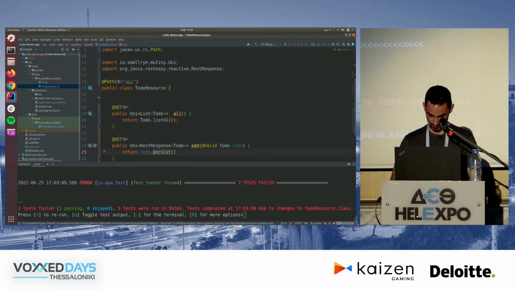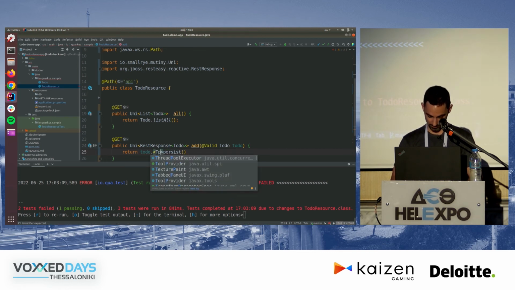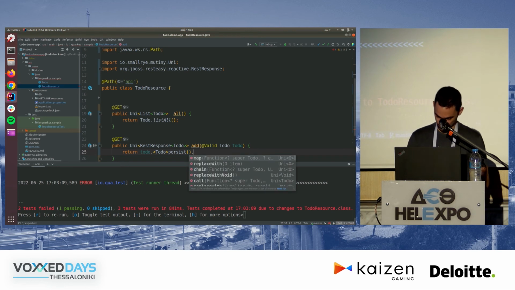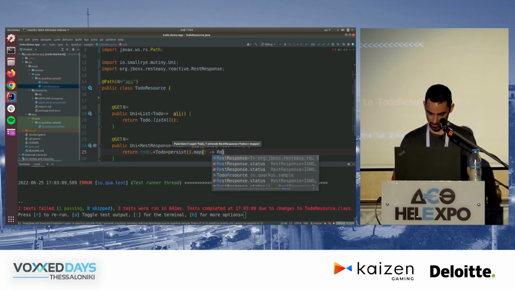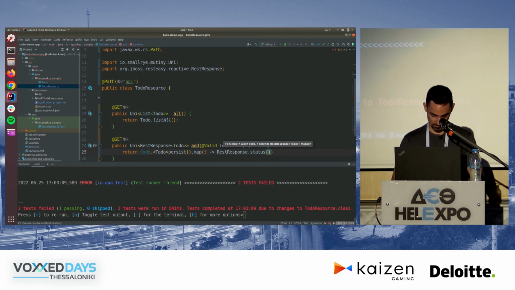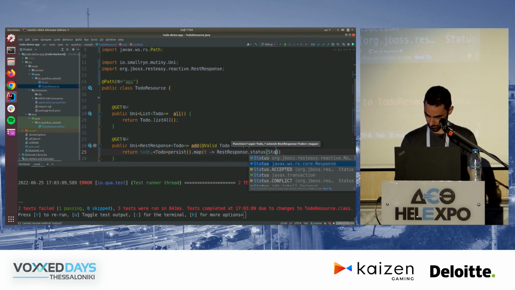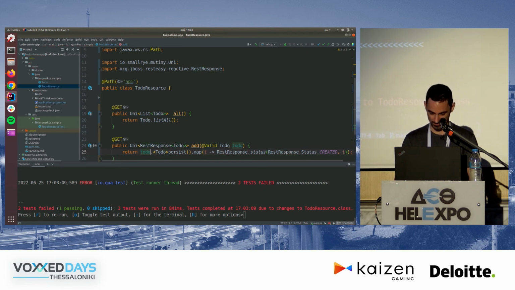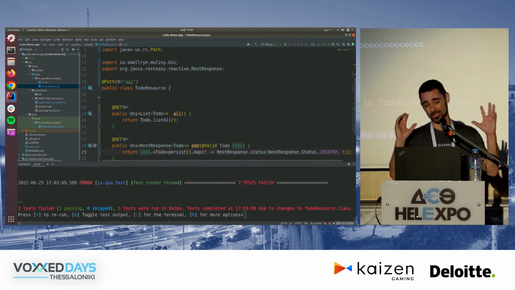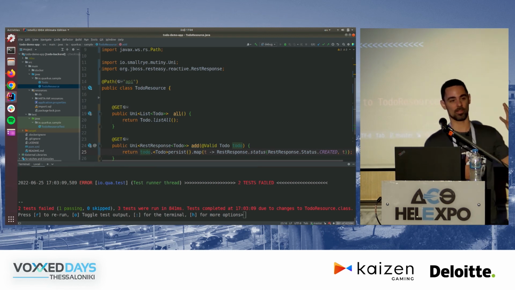I'm going to actually add a hint to the type system because Java's generics are always very, very fun. And I'm going to map this to a RestResponse status, created. And here I haven't done anything with transactions, and transactions work a little differently than the annotation style.